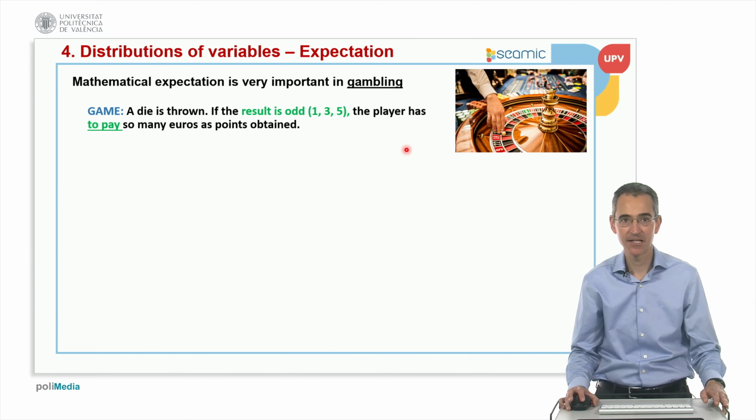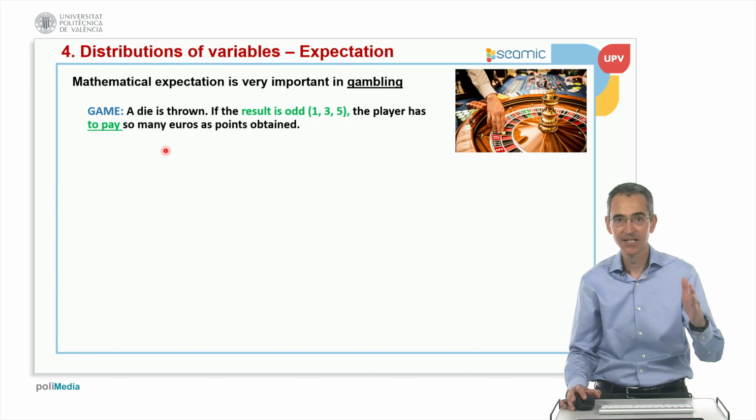And this is an exercise. Imagine that we throw a die, and imagine that if the result is odd, which means that I get a value 1, 3 or 5, the player has to pay as many euros as points obtained. It means that if it is 1, the player has to pay 1 euro. If it is a 3, he pays 3 euros, and so on.